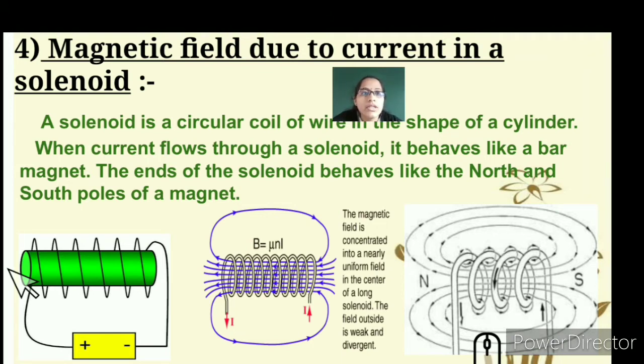So what is a solenoid? It is a circular coil of wire in the shape of a cylinder. You can see here it is in the shape of a cylinder, and current flows through the solenoid. It behaves like a magnet. See, the wire is wound around an insulator and connected to a battery. As per this, the magnetic field is concentrated into a nearly uniform field in the center of the long solenoid. You can see that the field inside is stronger than the field outside.